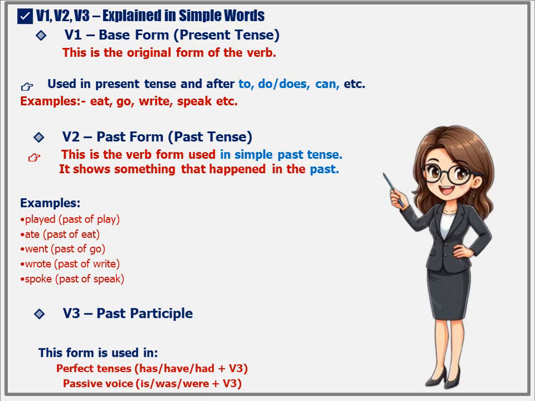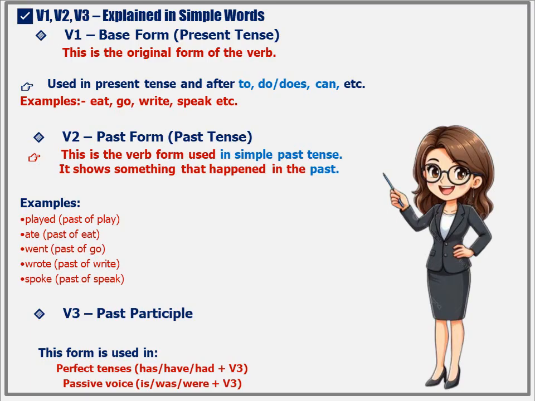V2, past form, past tense. This is the verb form used in simple past tense. It shows something that happened in the past. Examples: played, past of play. Ate, past of eat. Went, past of go. V2, the past hero. This form tells us the action already happened.